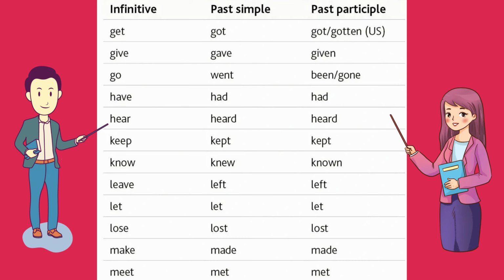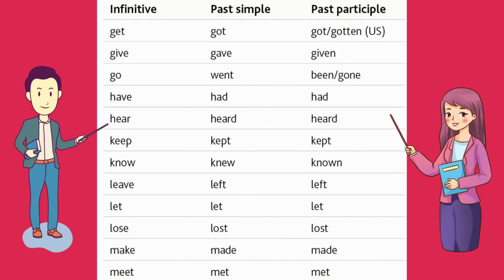In both past simple and past participle we call it heard. So hear, heard. Next one is keep, kept. In both past simple and past participle we call it kept. So keep, kept. Next one is know, knew, known. Now these are different. In past simple it is knew, and in past participle it's known. So know, knew, known. Next one is leave, left, left.